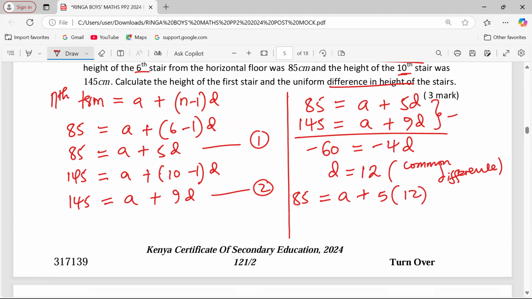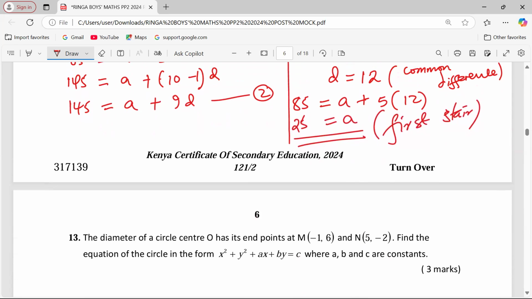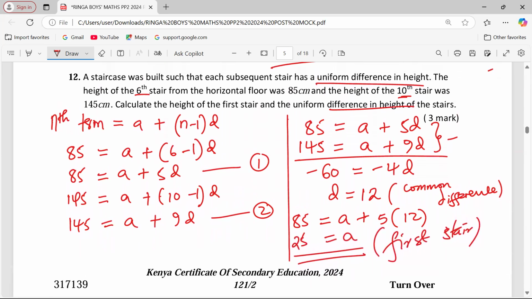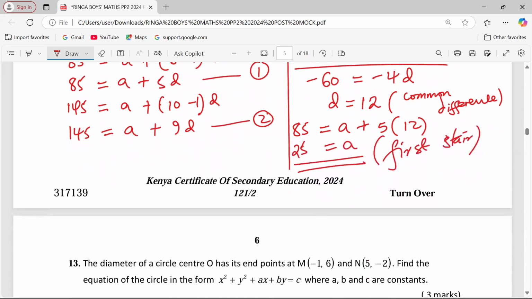So 5 by 12 should give us 60. So that remains with A. We take 85 minus 60, giving us 25. This is the length of the first stair. So that is the application on sequences and series from 3 work.